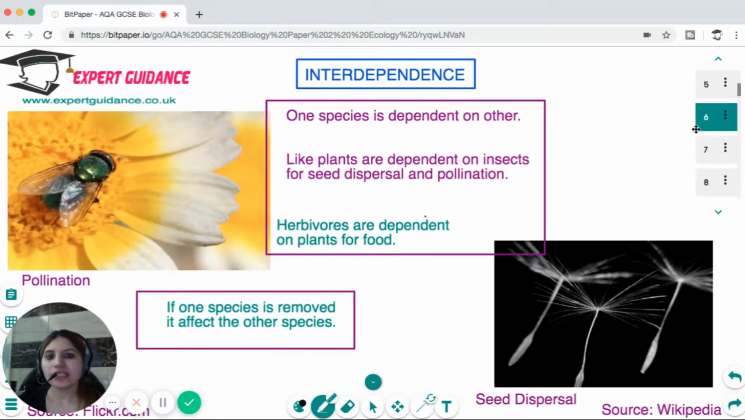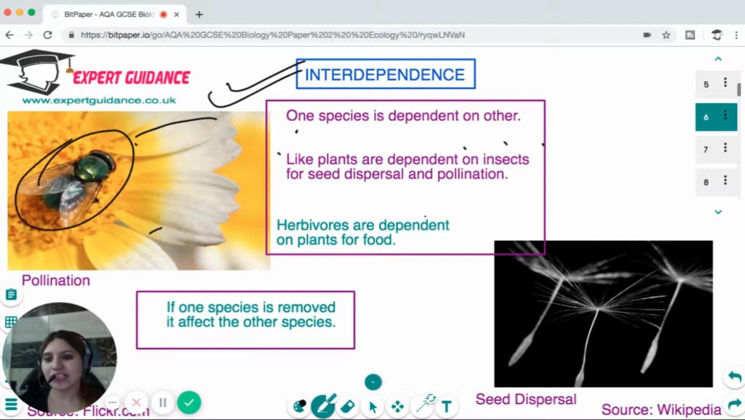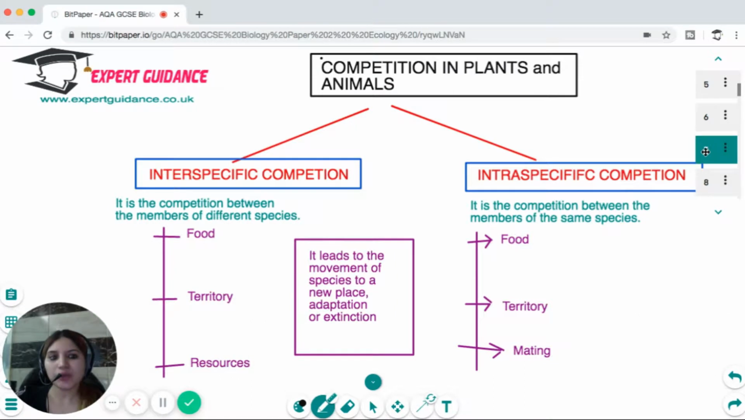Okay, so now let us see what is interdependence. Interdependence is when one species is dependent on another. For example, the plants or the flowers are dependent on the insects for their pollination, reproduction, and germination. Herbivores are dependent on plants for their food. So if one species is removed, it affects the other species, and this is known as interdependence. All the species are dependent on each other in the ecosystem.